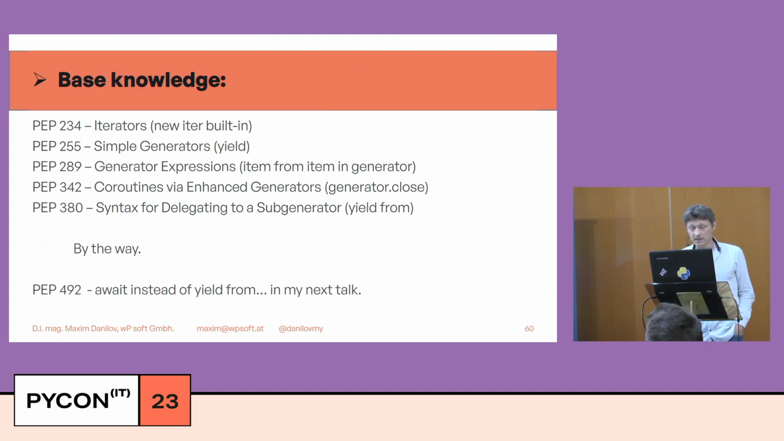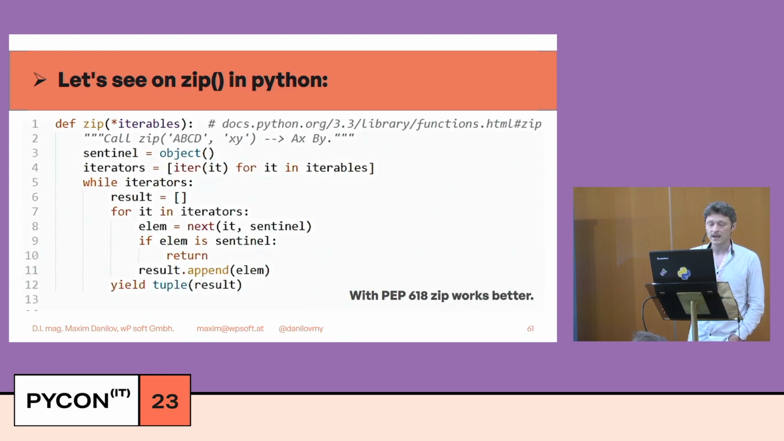By the way, we also have one PEP where yield from was changed to await, but that is probably for my next talk.